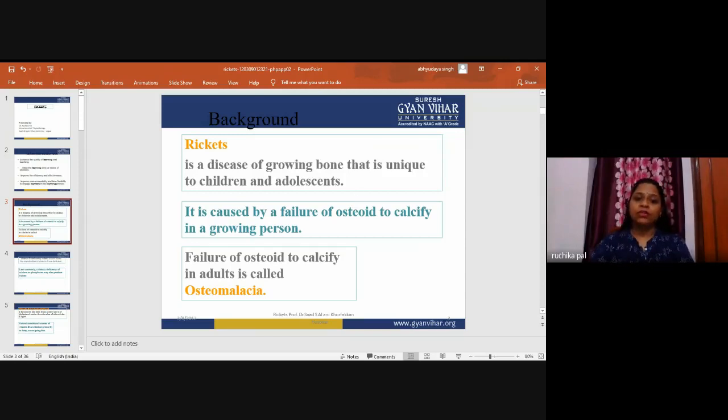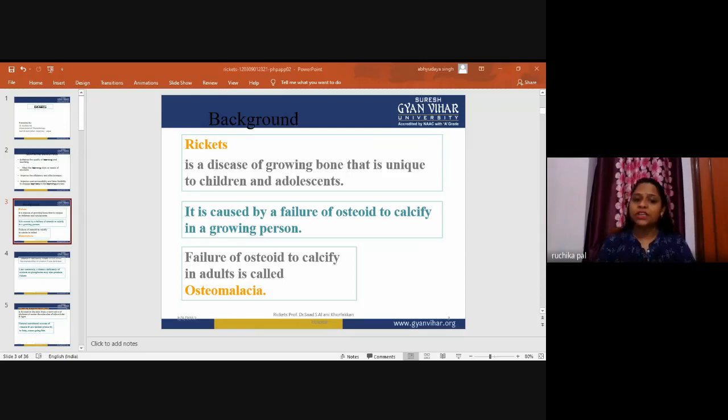So we have rickets and osteomalacia. Both are diseases where the organic matrix of the bone fails to calcify properly, leaving large osteoid seams. The manifestations of the two diseases are different only with respect to the stage in life at which they occur. So rickets occurs in the growing bones of children and osteomalacia in the bones of adults.